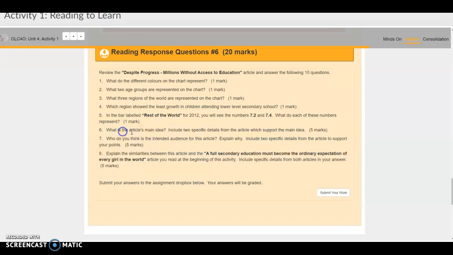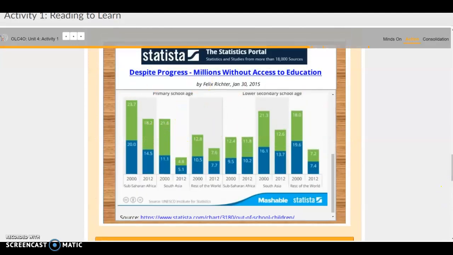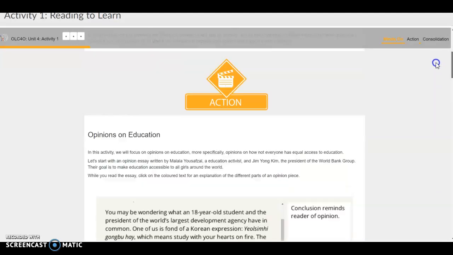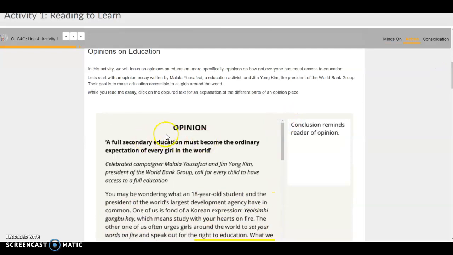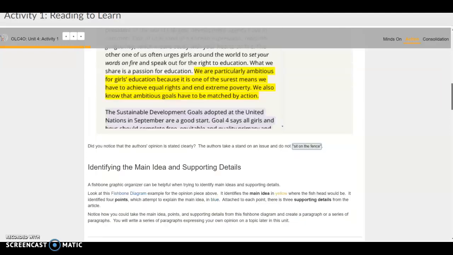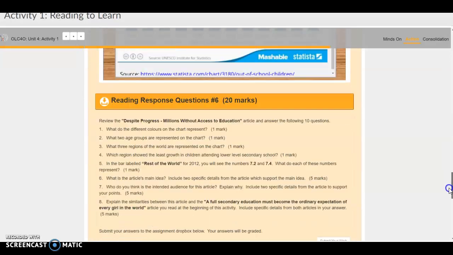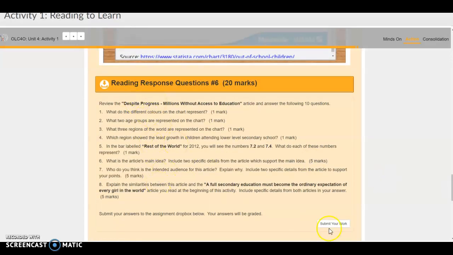For the final 3 questions, those questions are going to be much more like the reading response questions that you're used to. So you're going to be asked to identify the main idea, the target audience, and you're going to be asked to compare the article that you've just read here with the article that you read at the top of the page, called A Full Secondary Education Must Become the Ordinary Expectation of Every Girl in the World. So you're going to compare the 2 articles you read on education. Once you've completed the questions, as always, hit the Submit Your Work and submit your answers to the Dropbox.